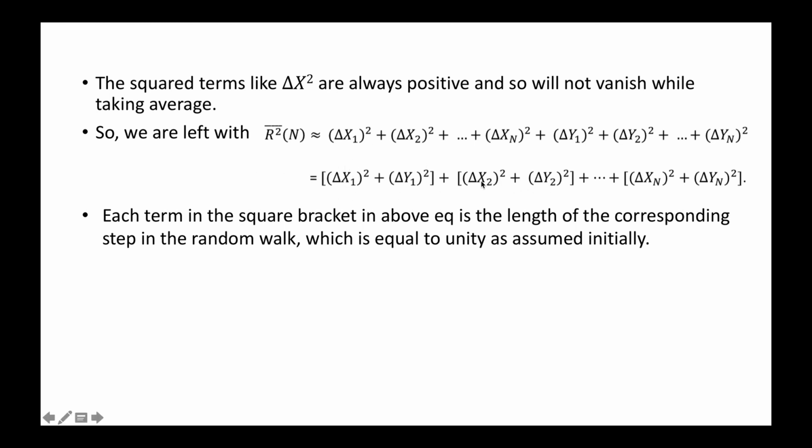Again for the second step, again there is 1, and up to the nth step we have another 1. So each 1, n times summed, will give you capital N. So the above equation becomes r square approximately equal to N. Why approximately? Because we are ignoring the cross terms.